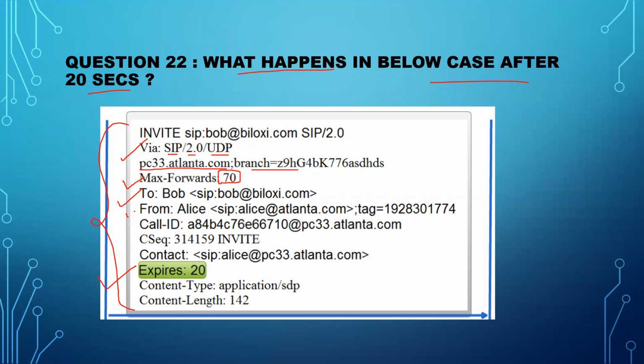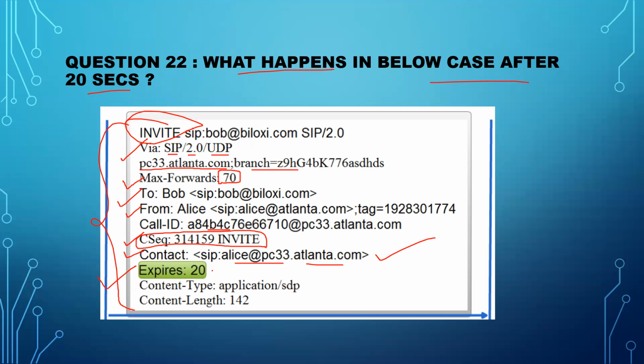From or To header would be there, right? And then this Call-ID. Here you can see CSeq 314159 INVITE. That means this CSeq number 314159 INVITE is the CSeq number of this INVITE message. Then the Contact header. If the other party wants to contact me, they can contact me on this header, right? They will not contact on From or To, they will contact on this Contact header.